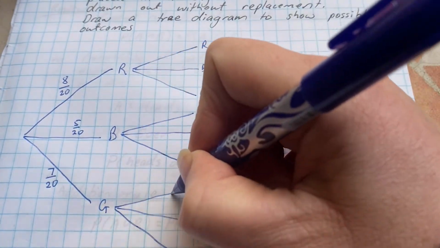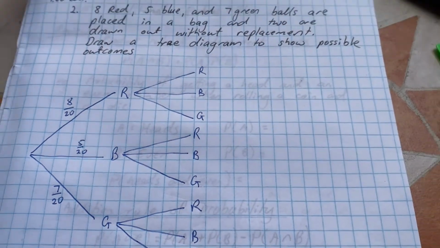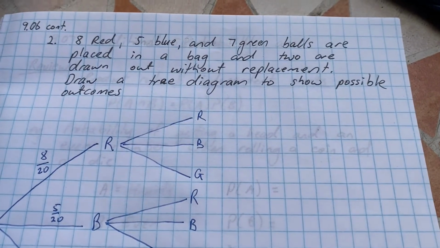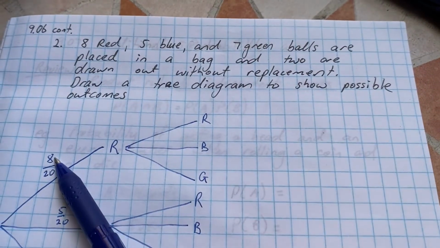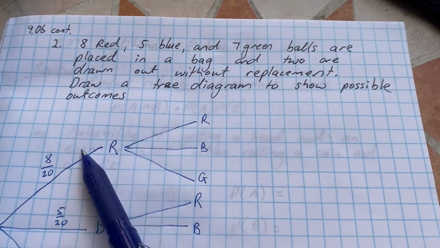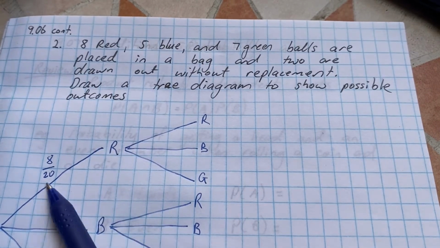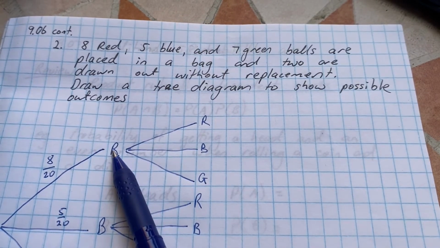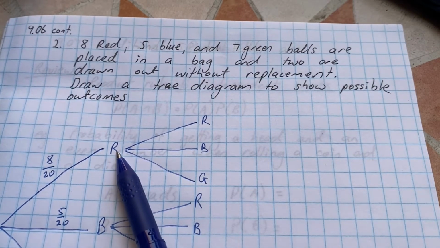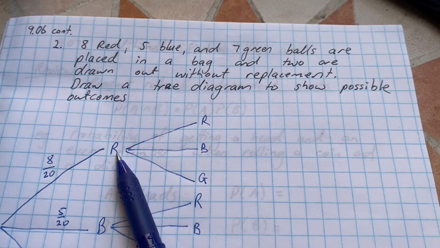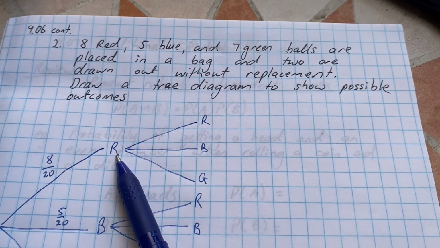Now, writing these probabilities on is a little bit trickier. Originally, there were 8 red balls in the bag. On this first one, I've already pulled a red one out of the bag. So there are no longer 8 red ones in the bag, and there are no longer 20 in the bag. There are now 19 left in the bag, and 7 of those 19 are red.